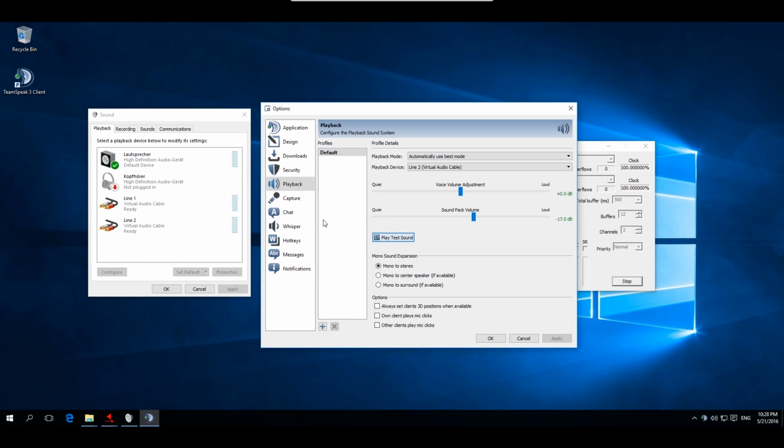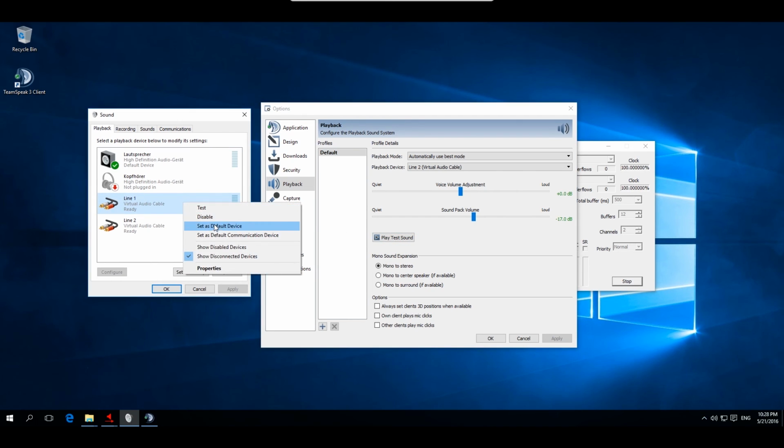But to ensure that TeamSpeak will not be in our normal Windows usage sound output, we need to set line 1 as our default device. Now you are ready to go.